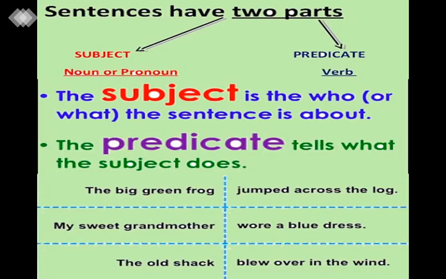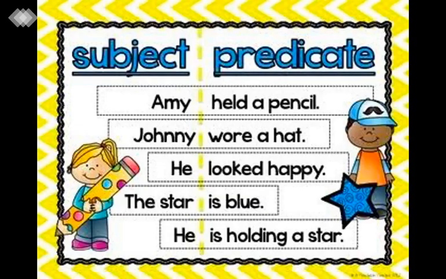The old shack blew over in the wind. क्या blew over in the wind हुआ? Old shack. So हम thing के बारे में बात कर रहे हैं. In noun, thing also comes. So the old shack is a subject, blew over in the wind. ये क्या हो गया? Predicate.